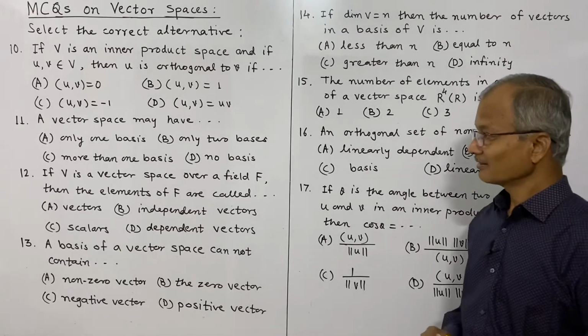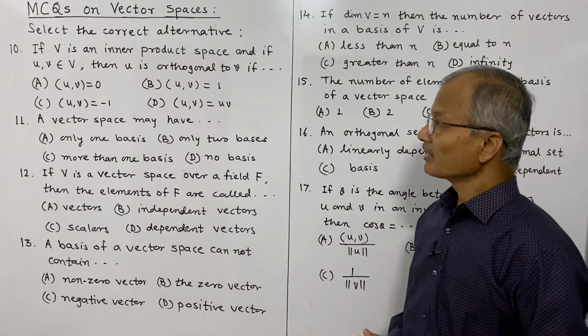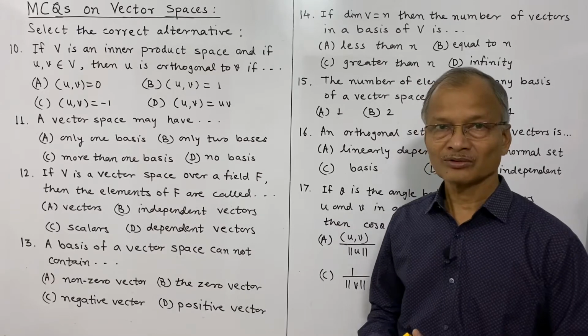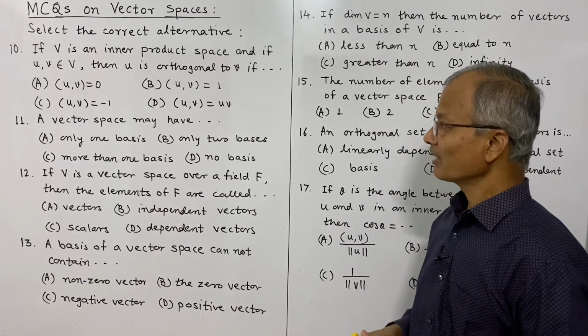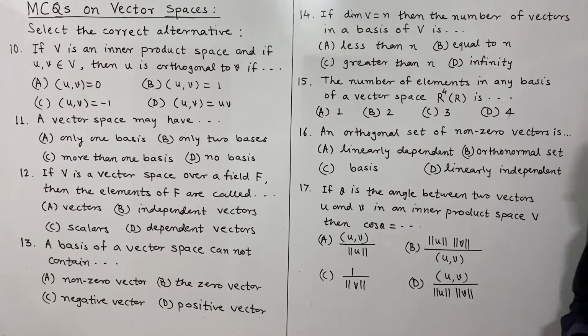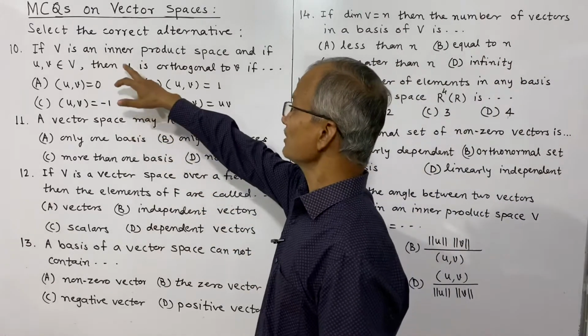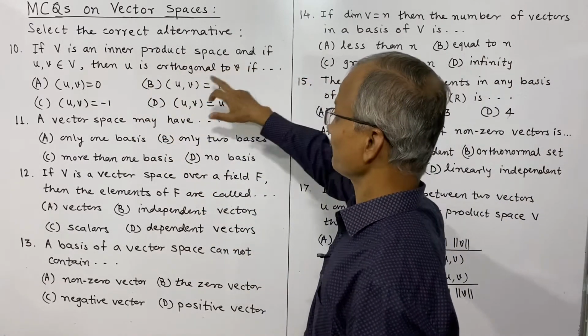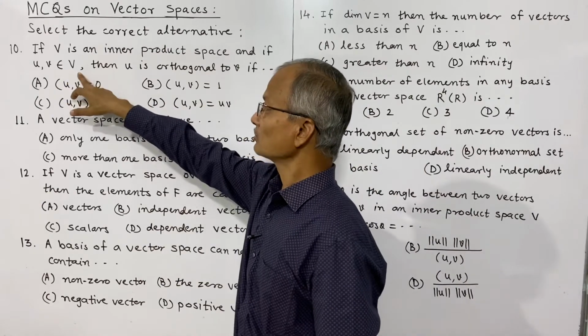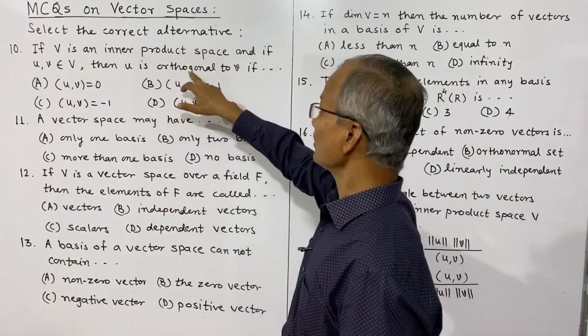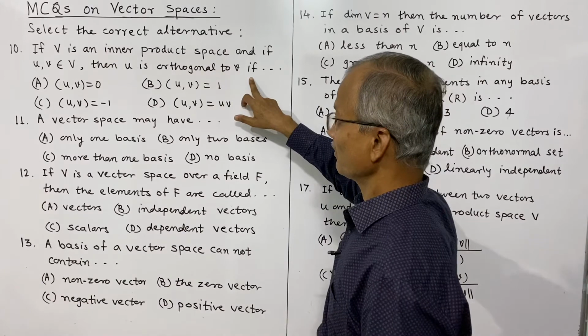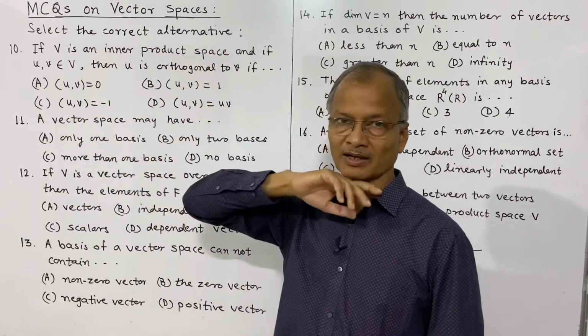Now these are the next questions. Again, I suggest that you pause the video, take a screenshot of this, and then attempt these questions, note down your answers, and then you can check them. Now see, the 10th question is, if V is an inner product space and if u and v belong to V, then u is orthogonal to v if which of the following is correct.